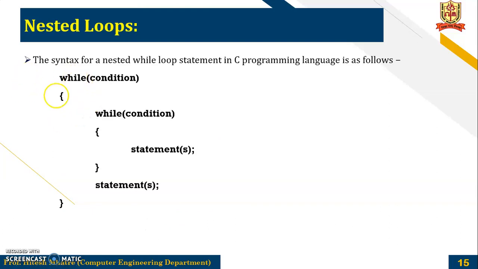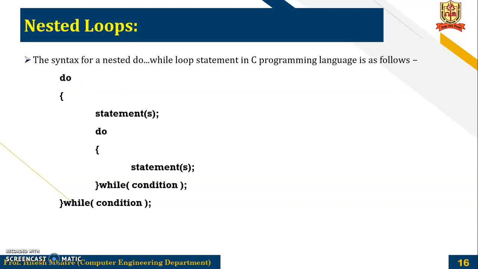Similarly for the while loop, so starting with a while condition, and inside a while you will have another while condition. So these are the statements which are executing for this while loop, and all these conditions will be executing for this while loop. Then do while loop, so do some statements, then another do, that is inner loop, and this while condition. So first condition is of inner do while, and then outside for the outer do while loop.